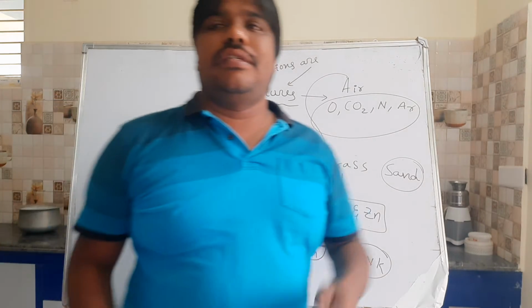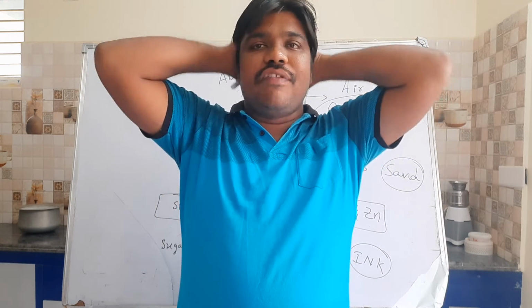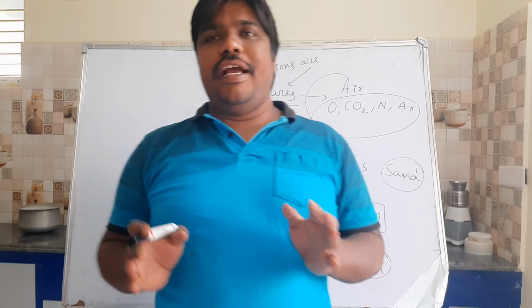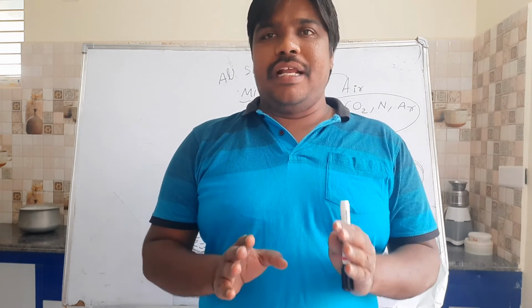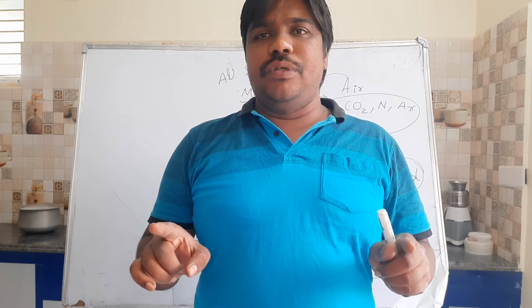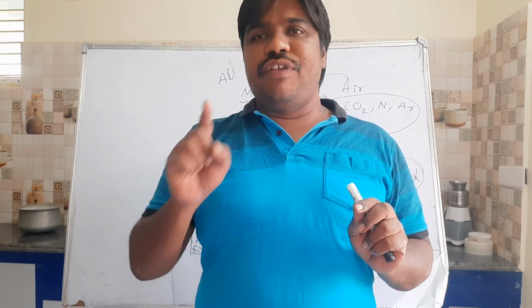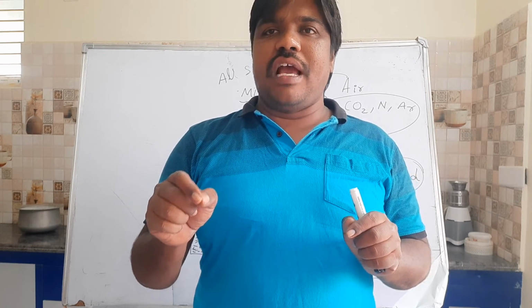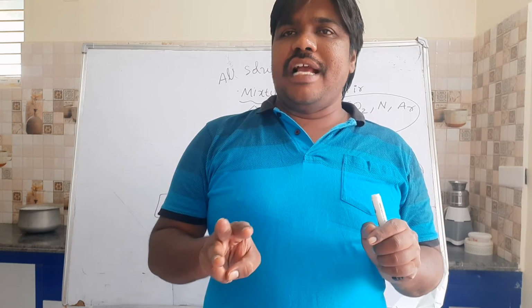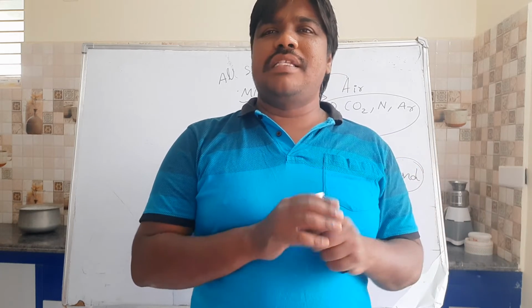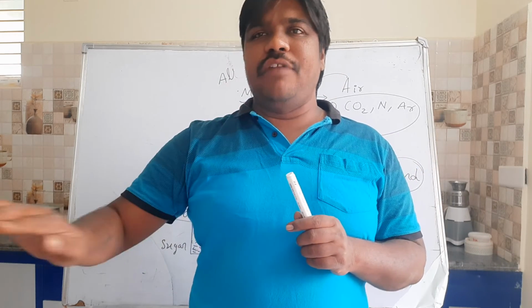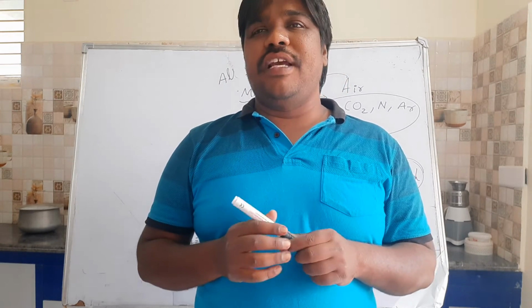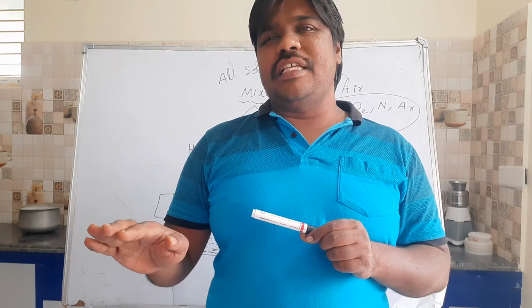This is about chemical classification of matter. I am going to give you one more idea about the classification of matter. Matter is first of all classified into two categories. One is physical classification, another one is chemical classification. In physical classification, we have solid state, liquid state, gaseous state, and of course, plasma state is also there. That is nothing but physical classification of matter.